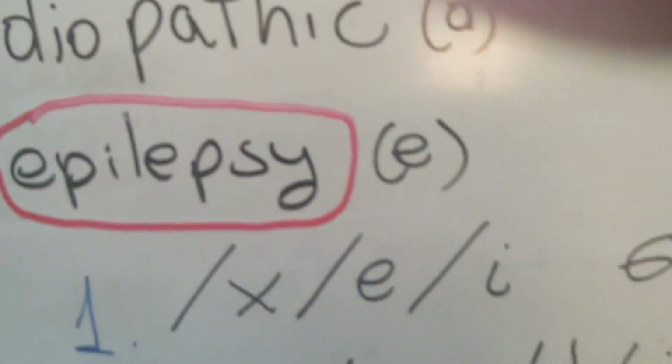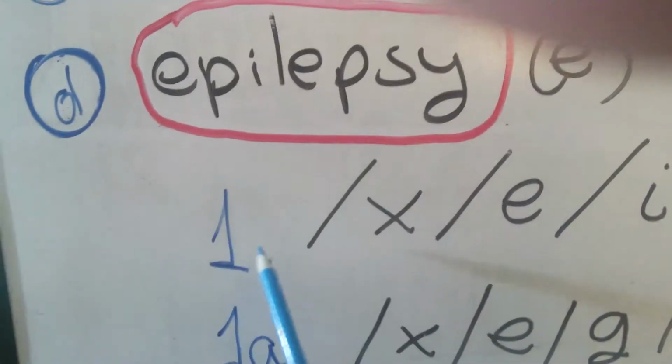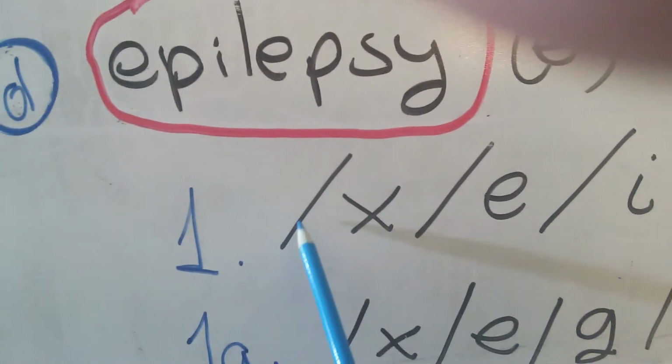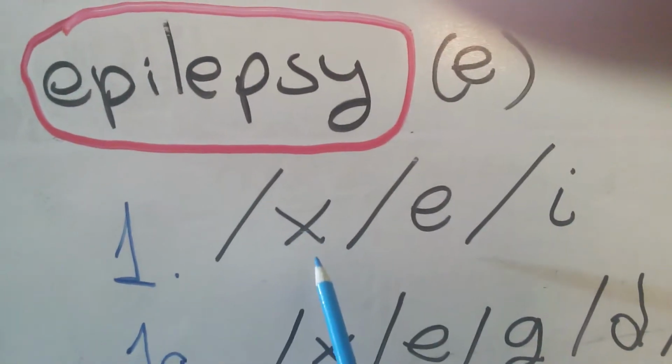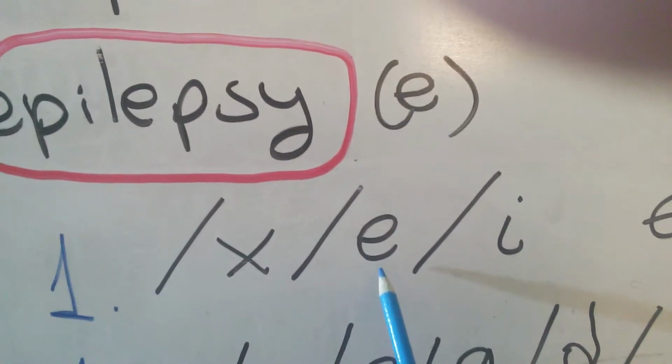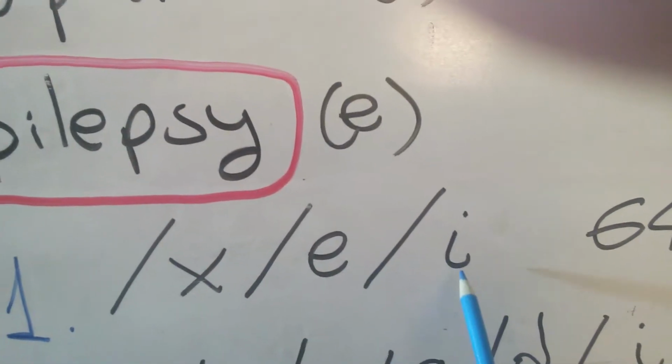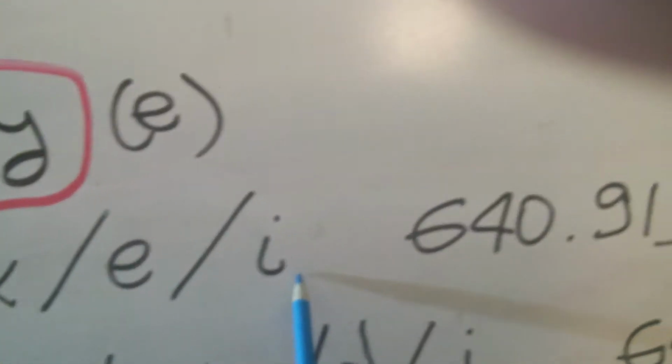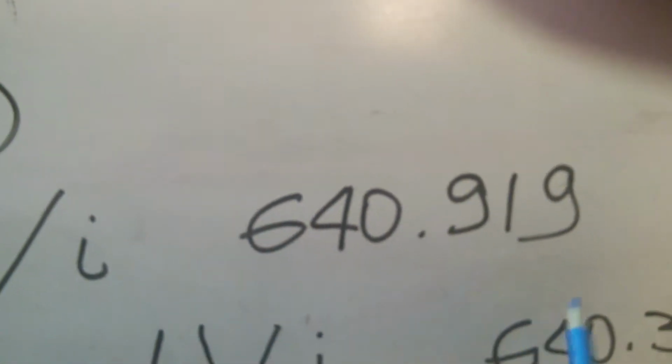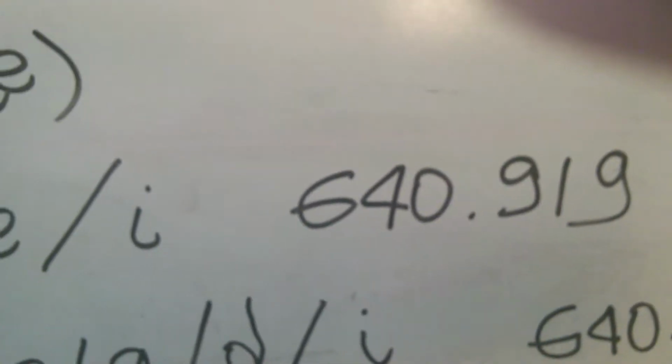So let me review what we've done so far. This is the first path: go to index, then go to epilepsy, then go to intractable, and that's all we can do. And the code that we get there is G40.919. Okay, that's not too good.